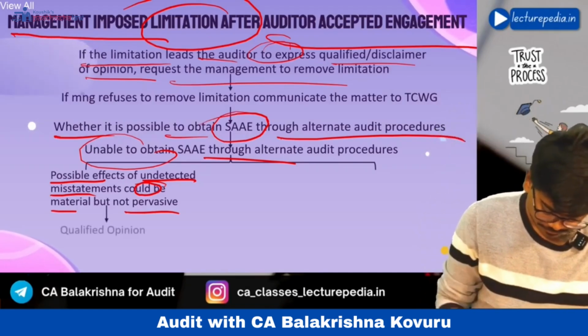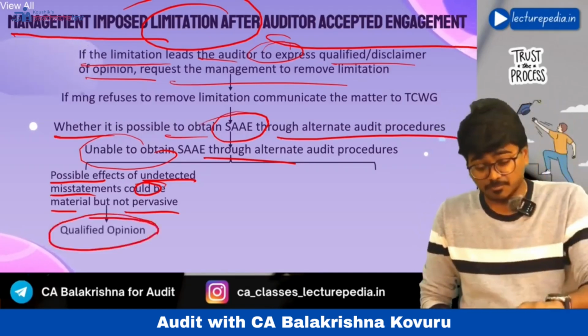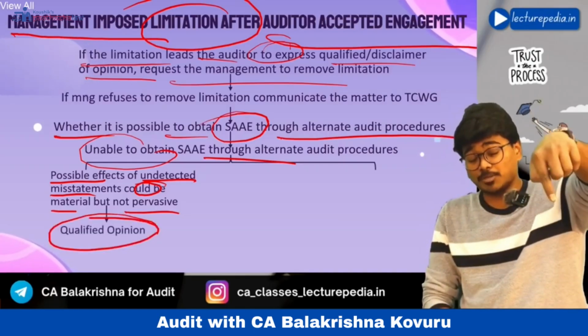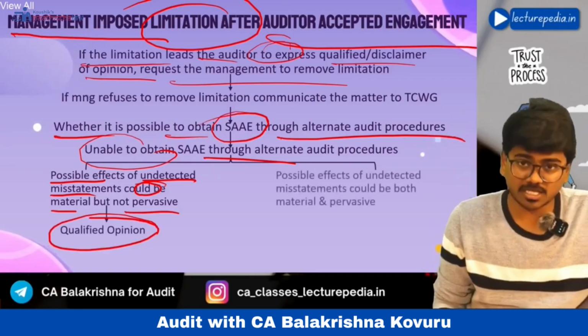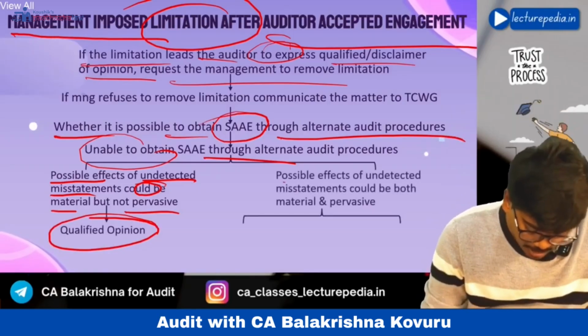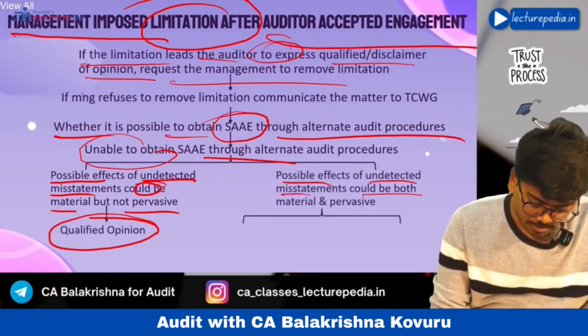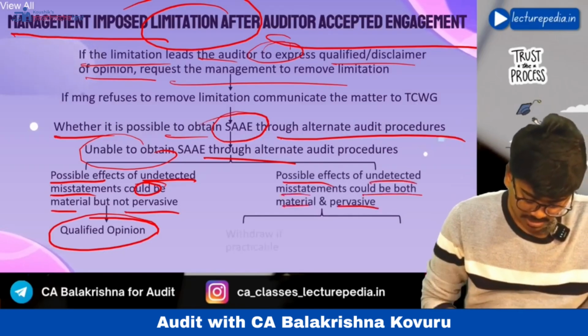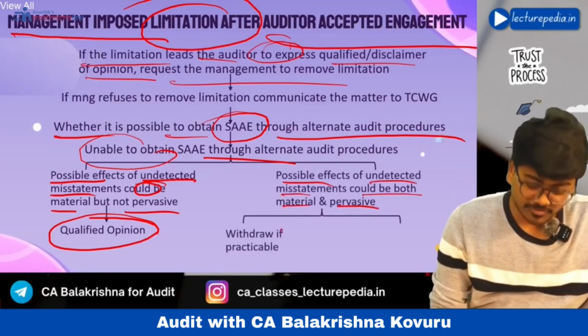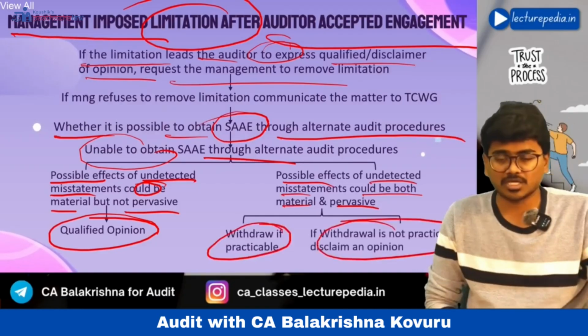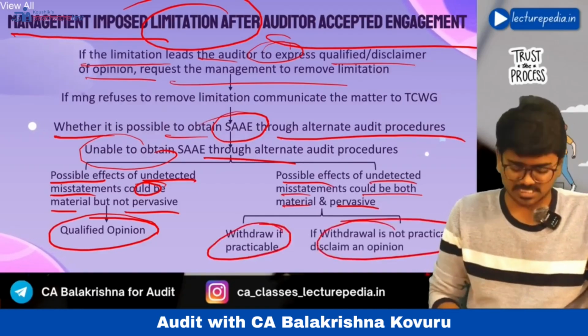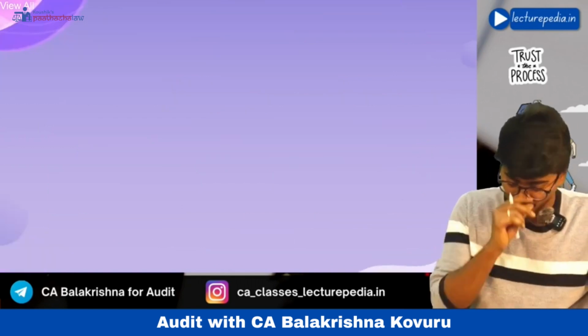See, qualified opinion. If misstatements, if any, could be both material as well as pervasive, then you will give a disclaimer of opinion or you will withdraw from the engagement if it is possible. See, possible effects of undetected misstatements could be both material and pervasive. In such a situation, you will either withdraw if it is practicable or you will give a disclaimer of opinion. Okay, if it is not practicable to withdraw, you will give a disclaimer of opinion. Hope that is clear. Next,